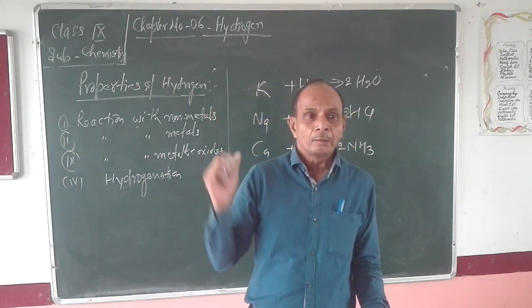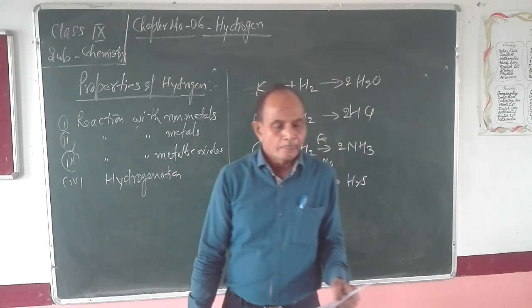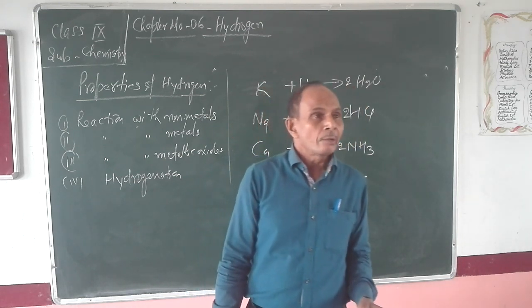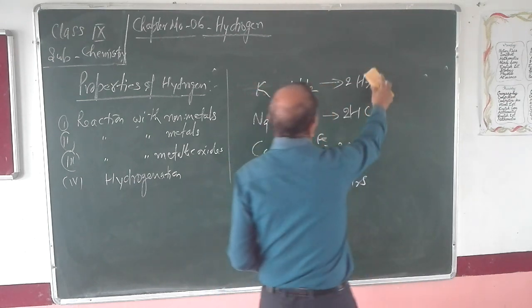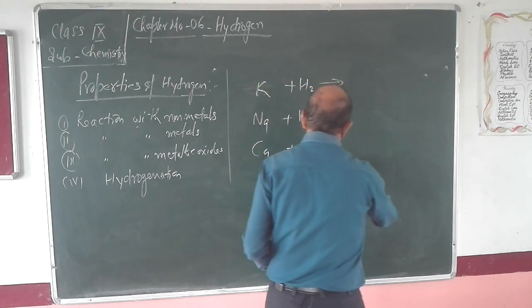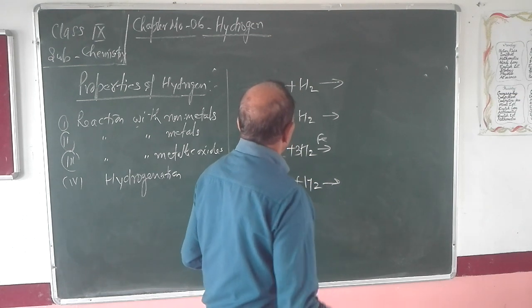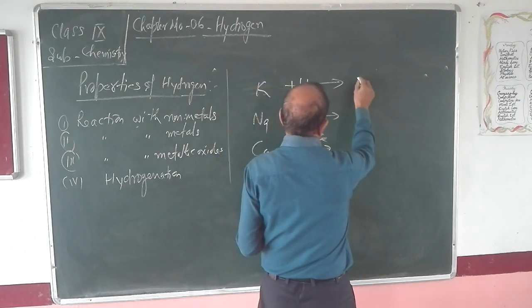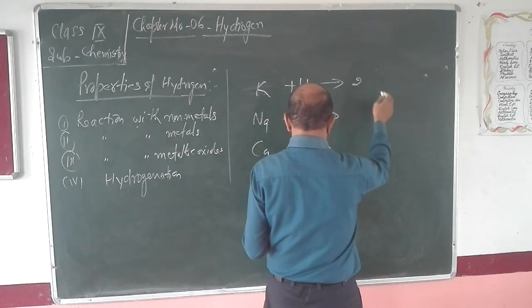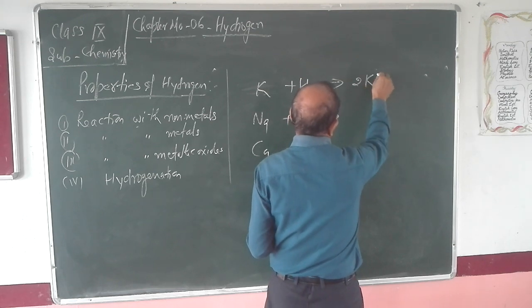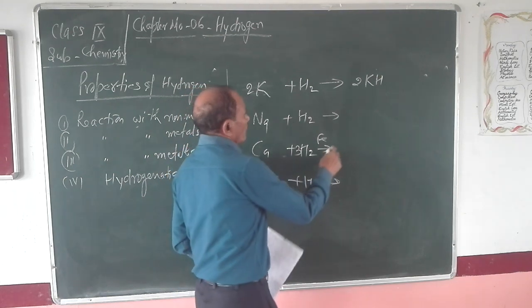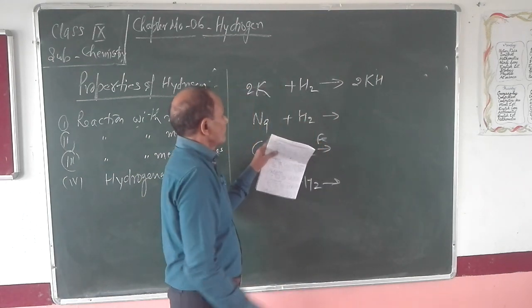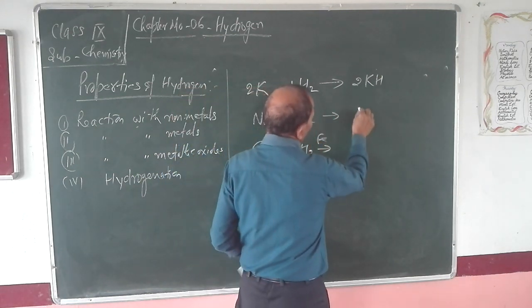And what will be the products here? When hydrogen reacts with potassium, it forms its respective hydride, that is potassium hydride. In the same way, when hydrogen reacts with sodium, it gives rise to sodium hydride.